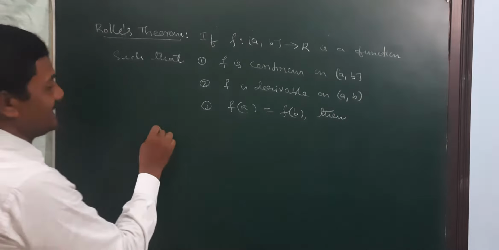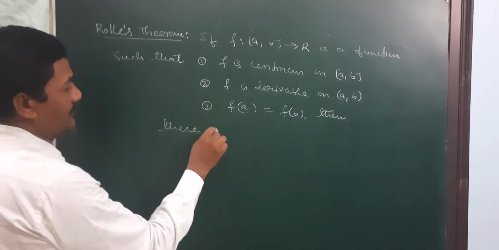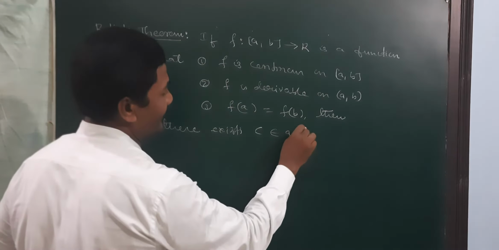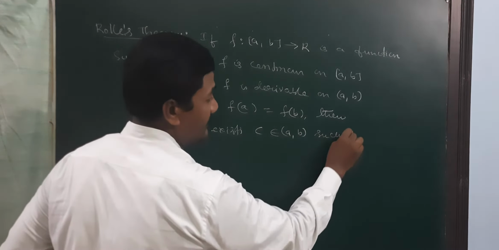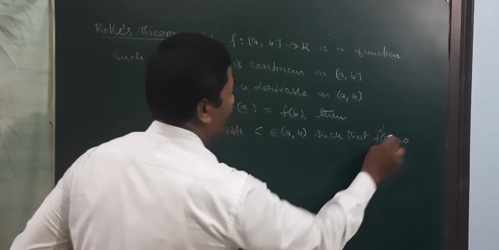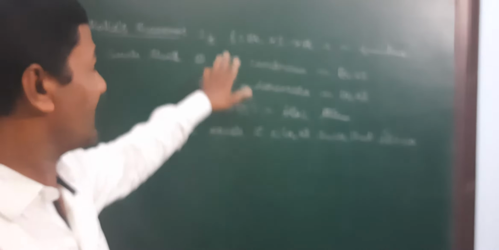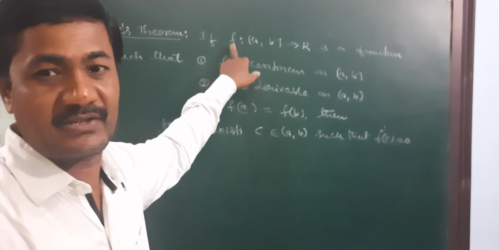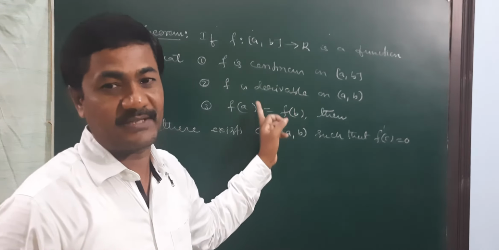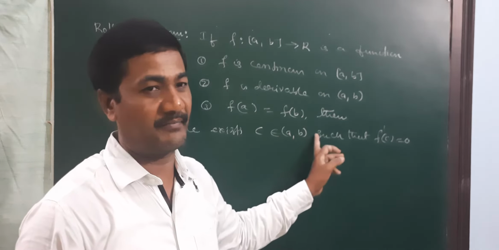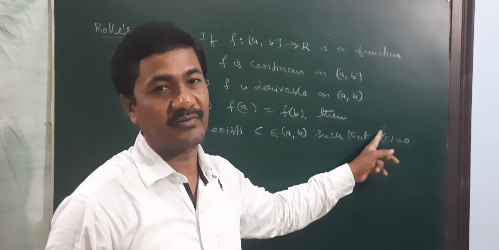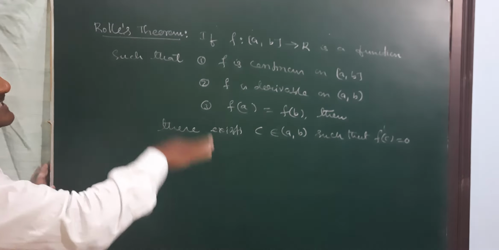then there exists c in open interval a b such that f dash c is equal to 0. This is the statement only. What is the statement? If f from closed interval a b to R be a function such that f is continuous on closed interval a b, f is derivable on open interval a b, and f of a is equal to f of b, then there exists c in open interval a b such that f dash c is equal to 0. So now we can discuss the proof.